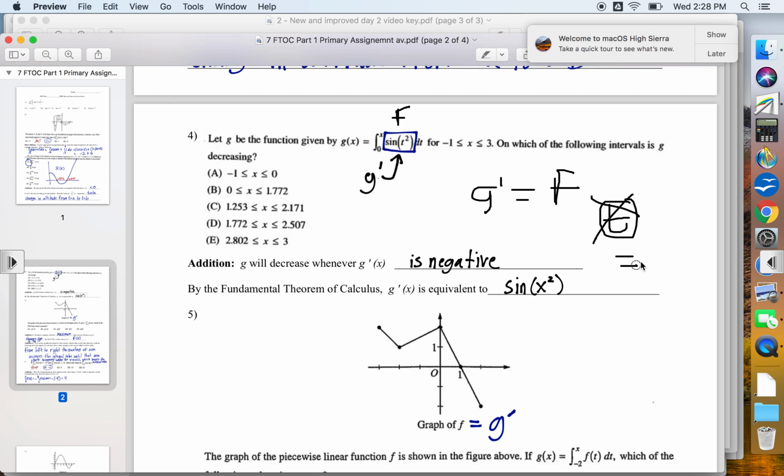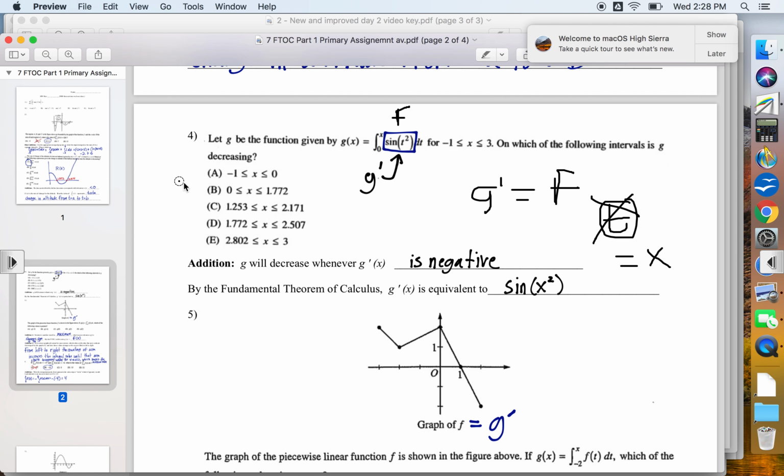and replace the t with an x. So instead of calling it sine of t squared, we call it sine of x squared. And the reason we want to do that is because if g of x is a function of x, we want to express g prime of x also. If x is the independent variable for g, we want to use x as the independent variable for g prime. So we're going to do a little switch of letter. We're going to stop using the t and start using the x.